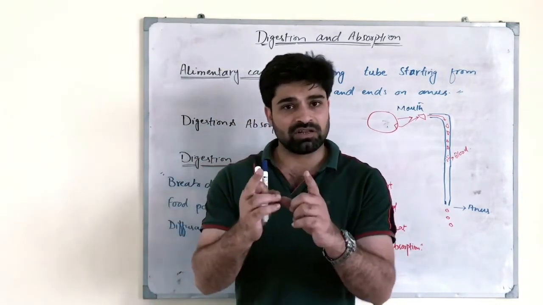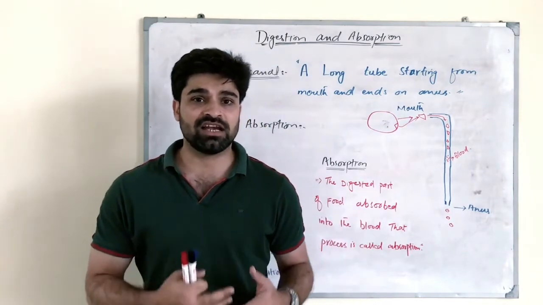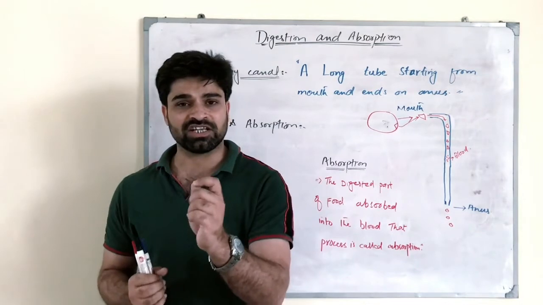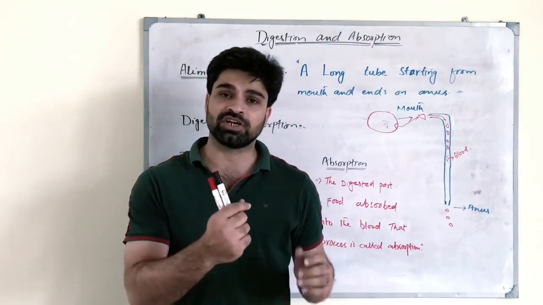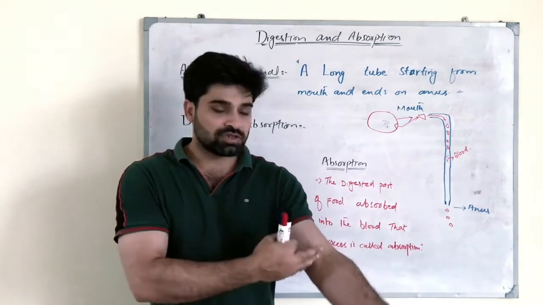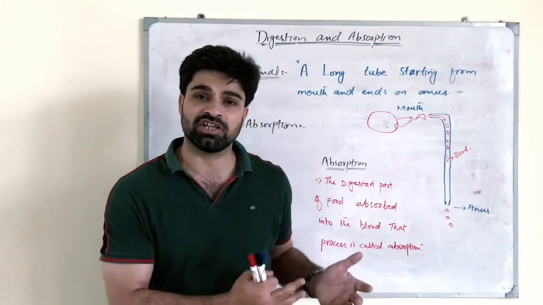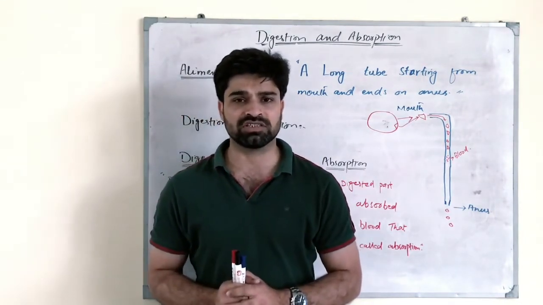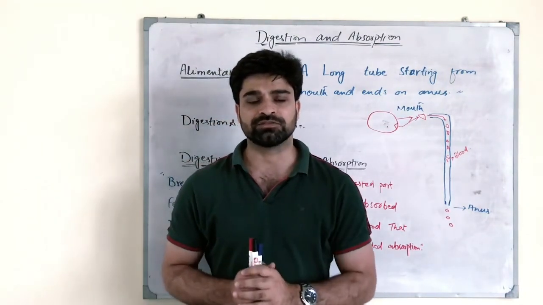That apple needs to be digested in my stomach, and after digestion the proteins present in that apple need to be transported with the help of the blood towards my muscle cells, so that my muscle cells can use the proteins present in that apple. I hope you have understood the concept and the idea of digestion and absorption.